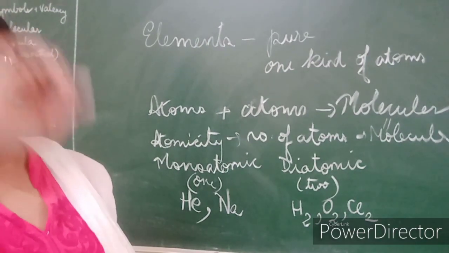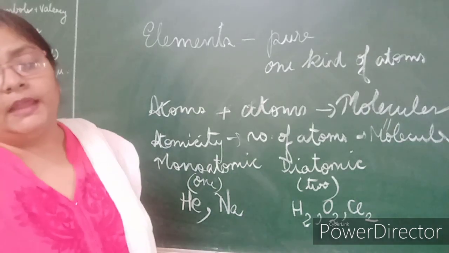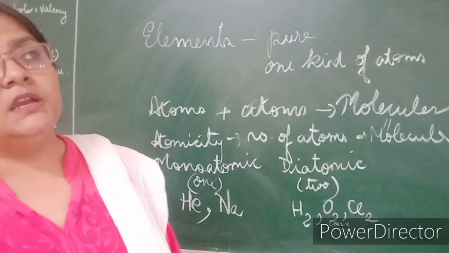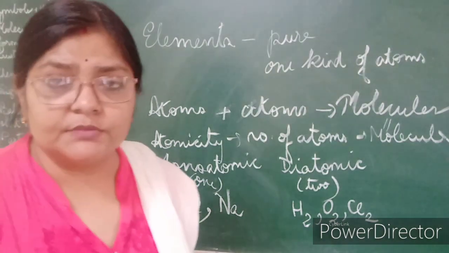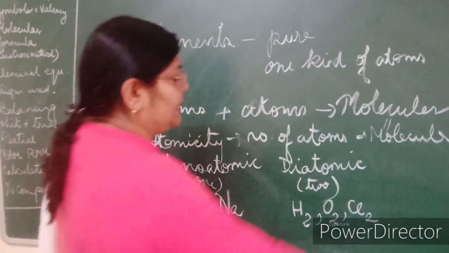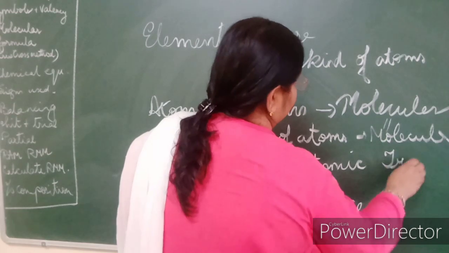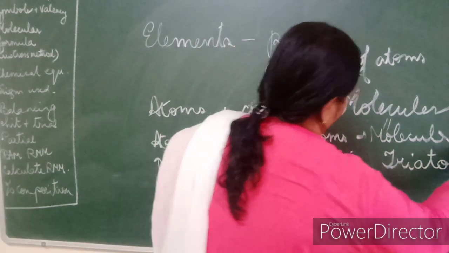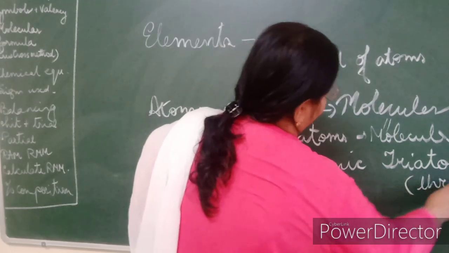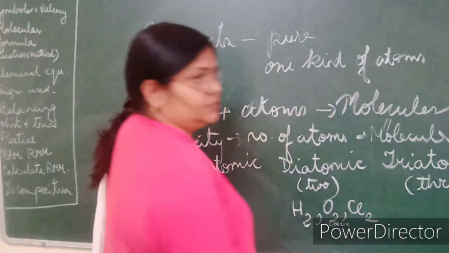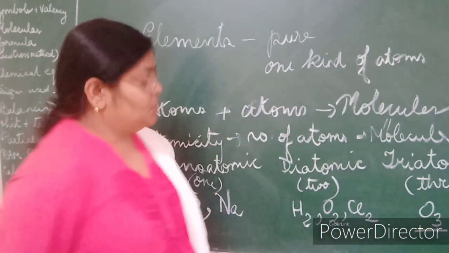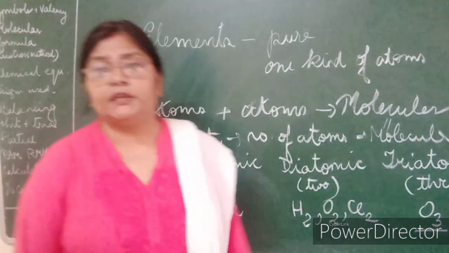Now next, triatomic. Elements having three atoms in a molecule are triatomic. Tri means three. An example of triatomic is ozone, O3. O2 is oxygen, O3 is ozone.